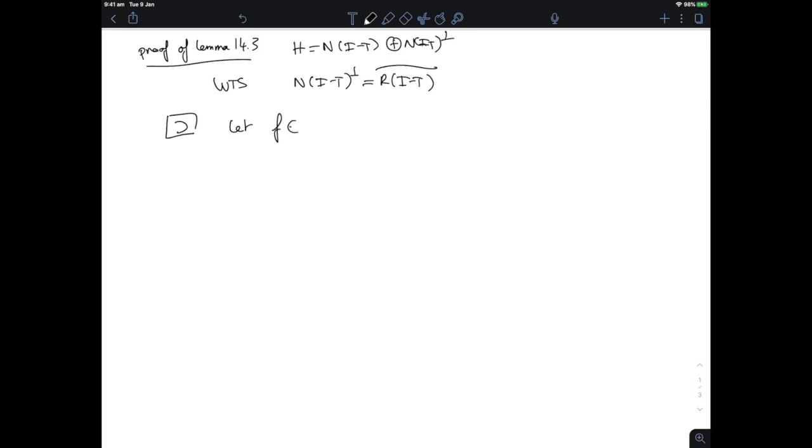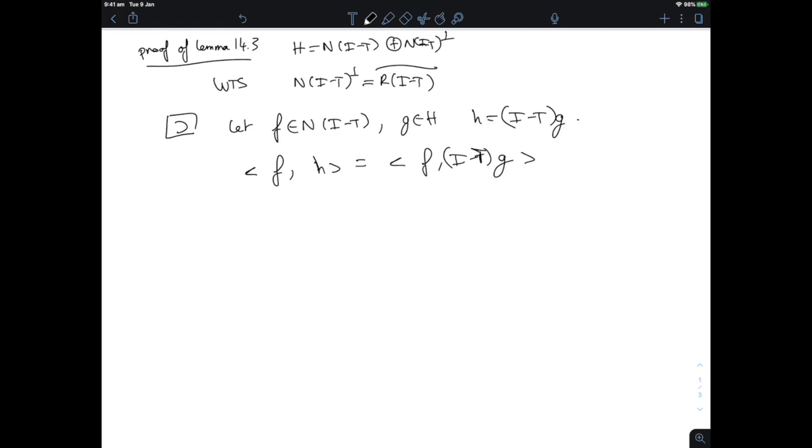Let's take an element F in the null space of I minus T, and let's take a G in H, and let H equal identity minus T applied to G. So what happens if I take the inner product of F and H? I get the inner product of F with I minus T applied to G. Now this means that I have I minus T star applied to F, paired with G. But remember that the null space of I minus T is the same thing as the null space of I minus T star.